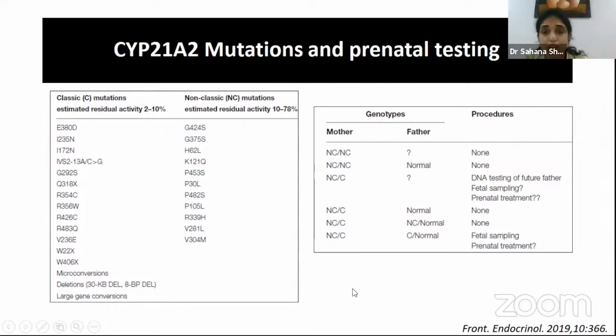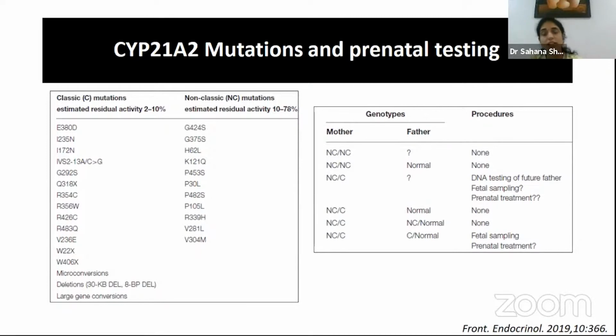For example, if the mother is heterozygous for a less severe non-classical phenotype and is also a carrier of a phenotype associated with severe enzymatic deficiency, even if you do not know the father's genotype, there is a high risk of classical CAH in the child, which would need fetal sampling, prenatal treatment, etc. Similarly, if both parents have non-classical mutations, then probably there is nothing to worry about.